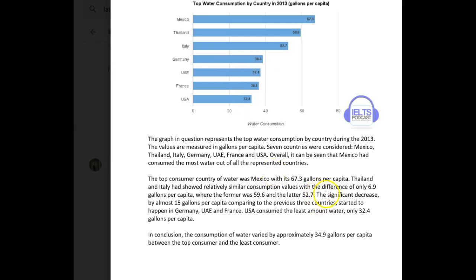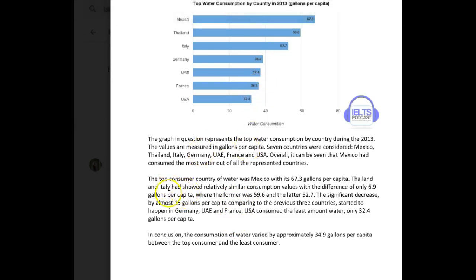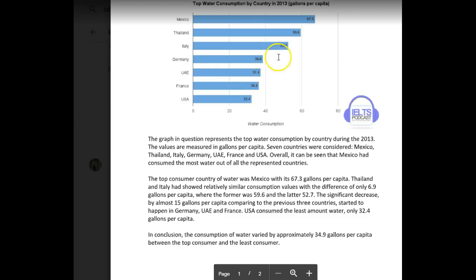So what I would do with this particular sentence is I would say the significant decrease by approximately 15 gallons per capita occurred in Germany, UAE, and France. Okay, you could have maybe, if you wanted, then said what those figures were, 38.6, 37.4, 36.4 respectively. Because I said approximately. Why? Because here it's a little more than 15 gallons. Okay?